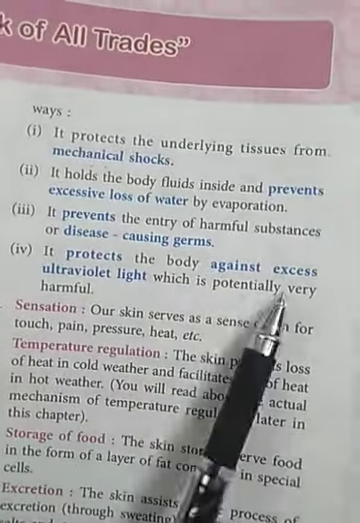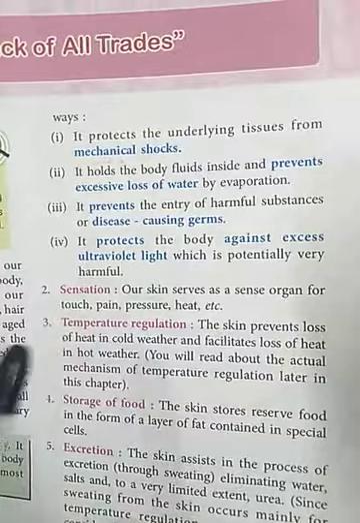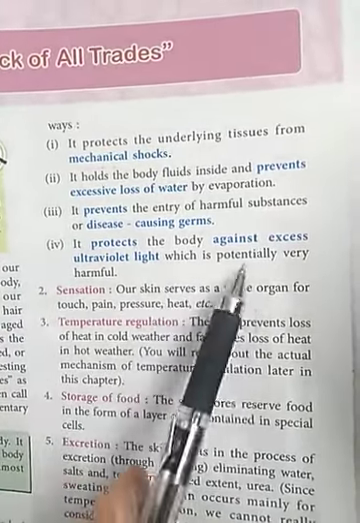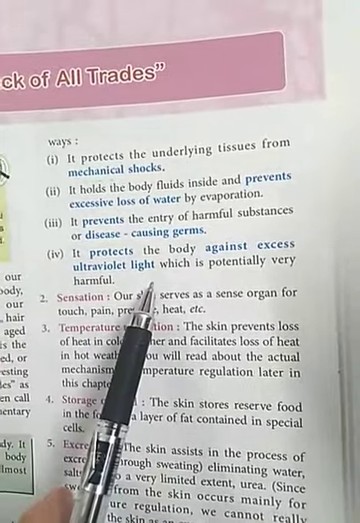Fourth point is that it protects the body against excess ultraviolet light.